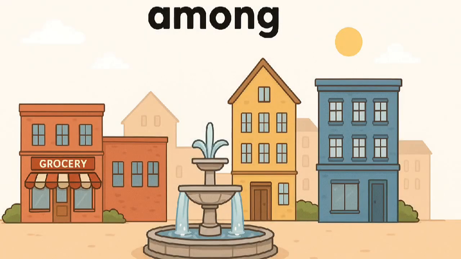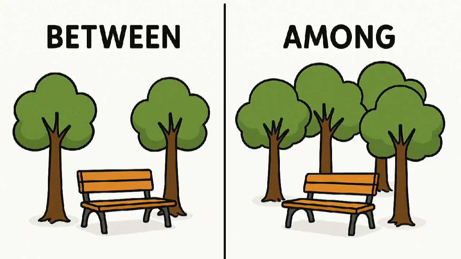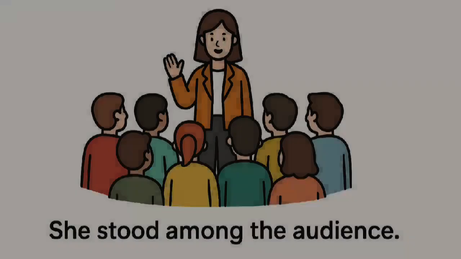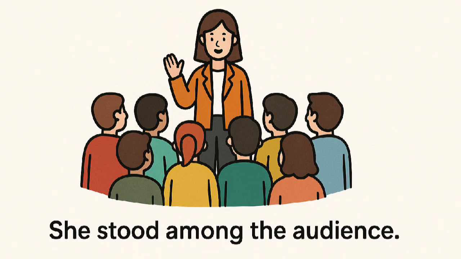In the city, you can say, the fountain is among the buildings. This means buildings are all around it, not just on two sides. Between is for two things. Among is for many. If there are two trees, the bench is between them. If there are many trees, the bench is among them. We use among when something is part of a group. For example, she stood among the audience, meaning people were all around her.